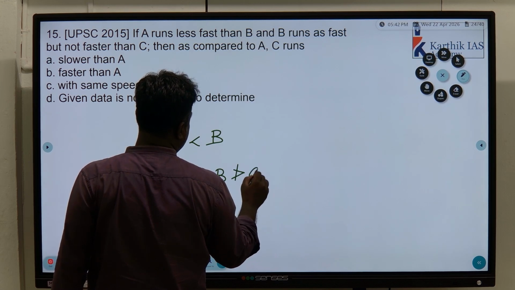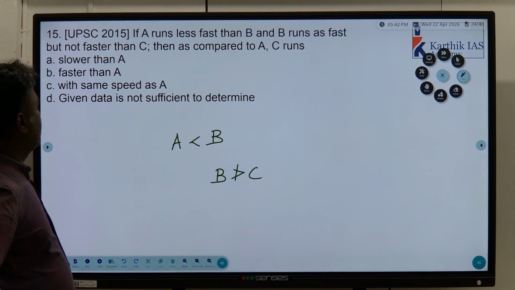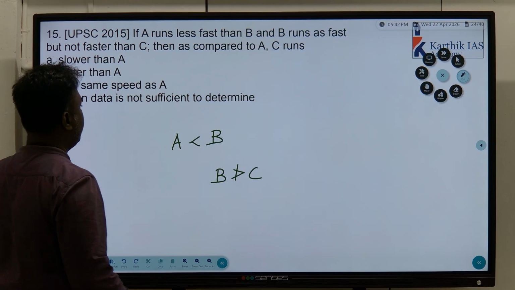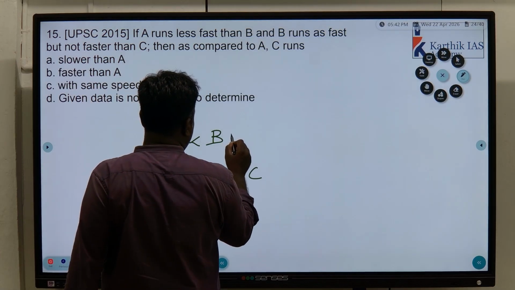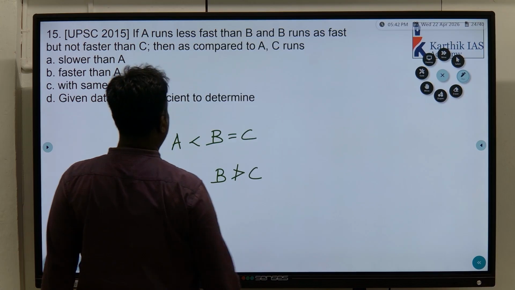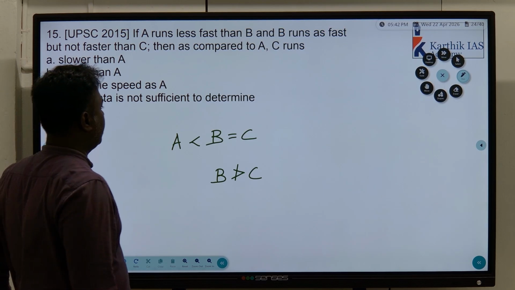Not faster than C. Understand? B runs as fast as C, but not faster than C, means B will be equal to C or less. Equal to C we can go for it. Then as compared to A, C runs. So here that's the point, right?